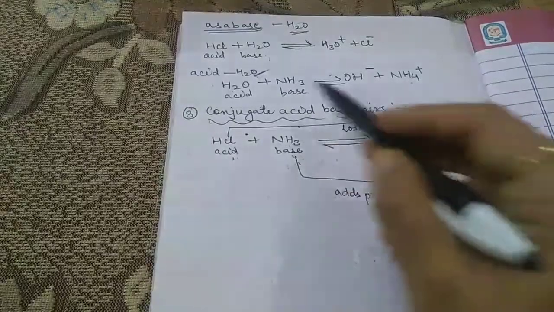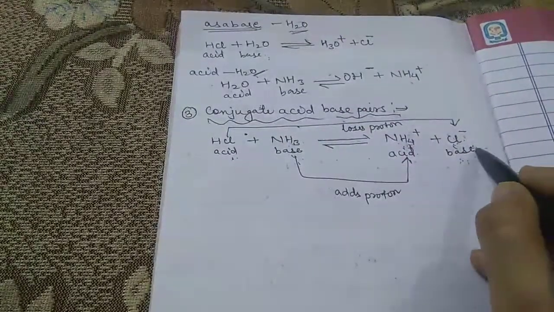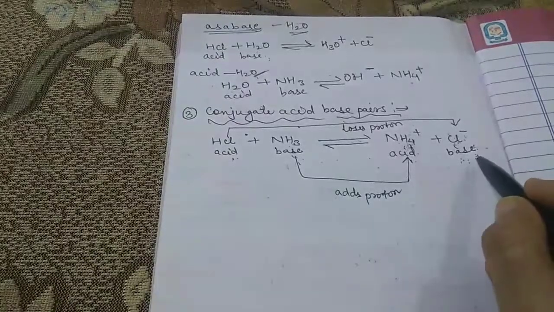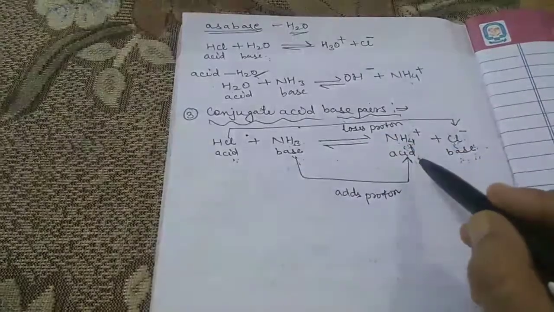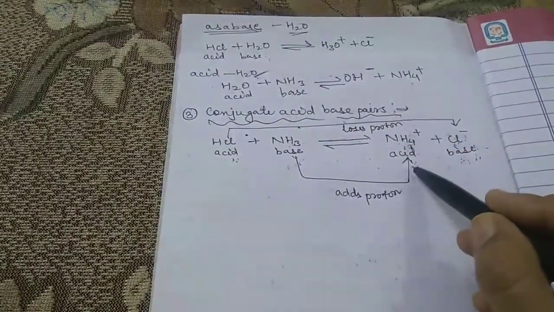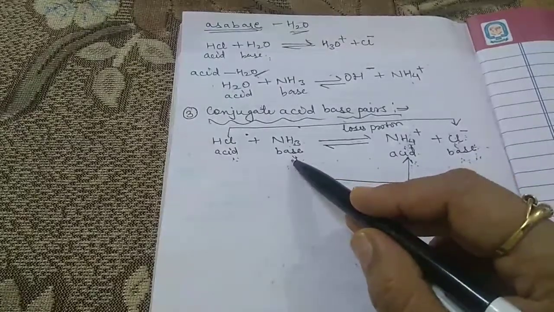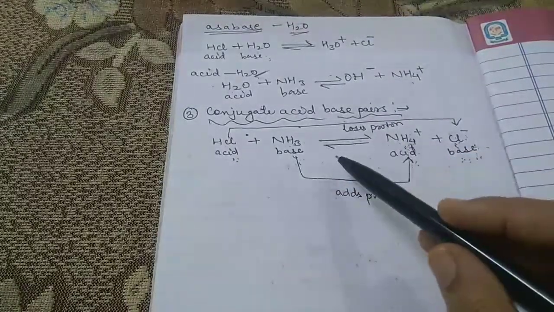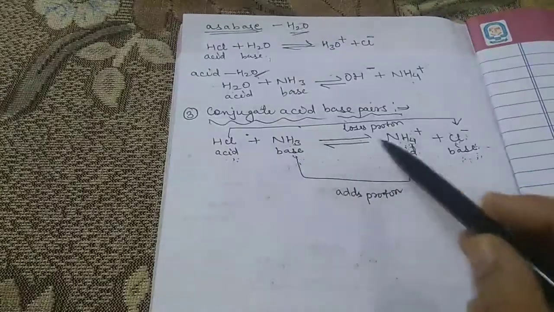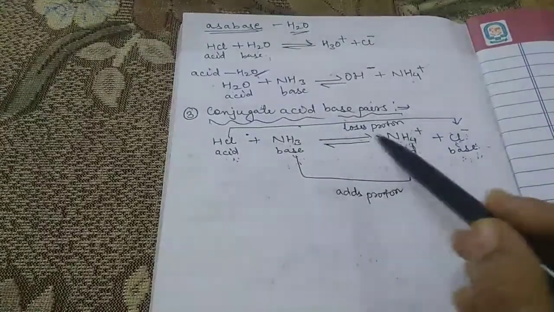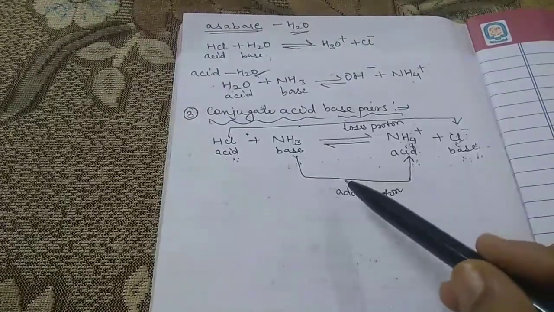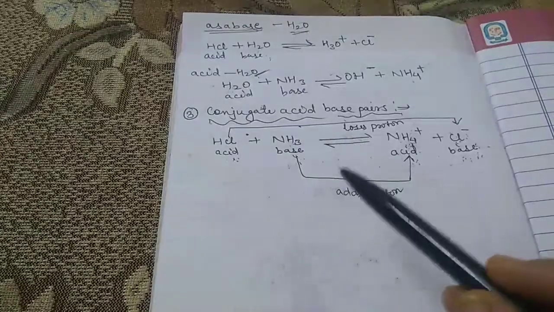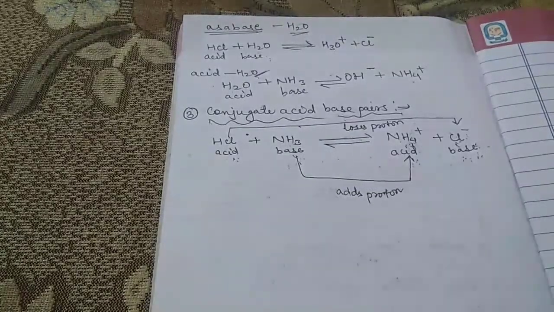Thus, in the above example, Cl minus is the conjugate base of the acid. And which one is the acid? The acid is HCl. And NH4 plus is the conjugate acid of the base. And which one is the base? The base is NH3. So the pair of the acid and the base which are formed from each other by the gain or by the loss of the proton are known as the conjugate acid base pair.